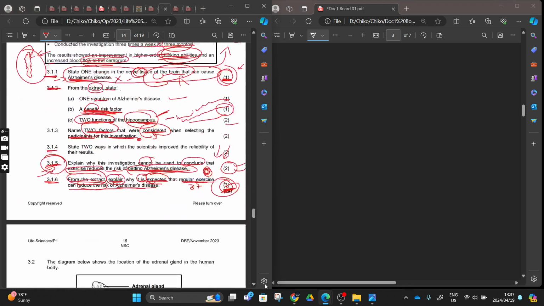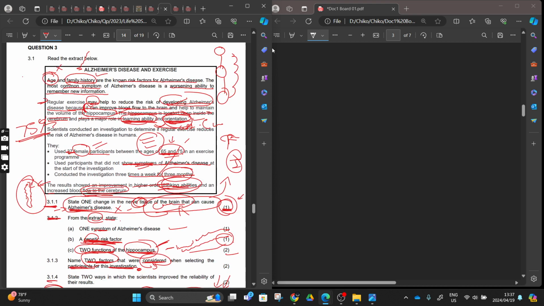Then we are done here. You can see where these 14 marks are coming from, right? Don't be scared when you come to these questions. Relax and read the extract. After reading the extract, understand it. While you are reading it, understand it. Or you can start by reading all of it.